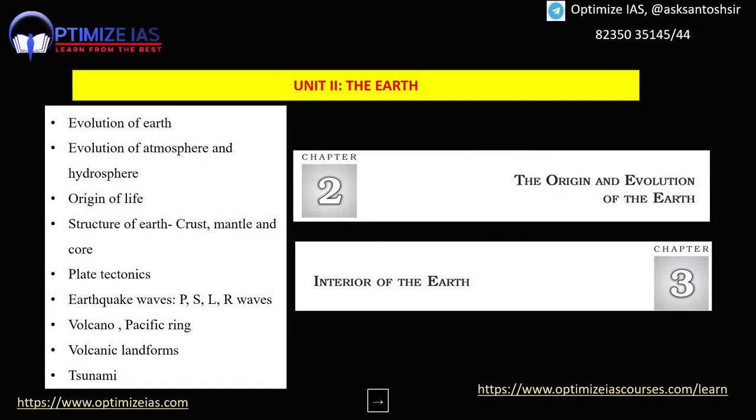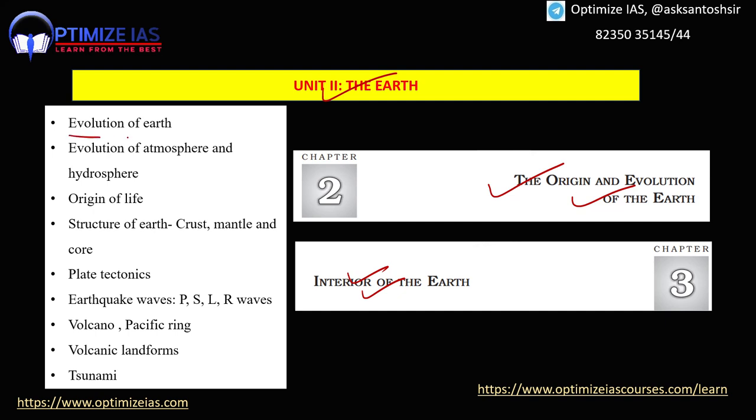So what I will do is select important themes and chapters, and from there I will tell you which are the important topics. So guys, the first important theme is the Earth. Under that, guys, there are two chapters: the origin and evolution of Earth and the interior of Earth. Guys, both these chapters are very popular in the UPSC prelims examination.